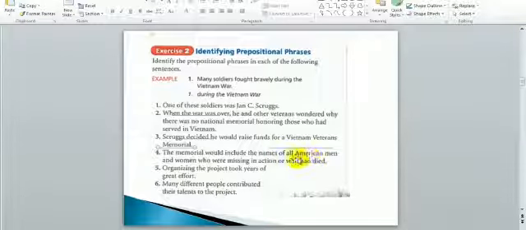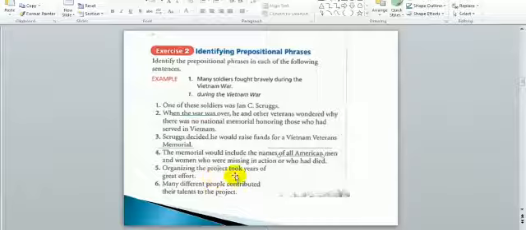The same idea. Of all Americans. Americans is the object of the preposition, and of all Americans is the prepositional phrase. Do we have any other one? No, we don't have.